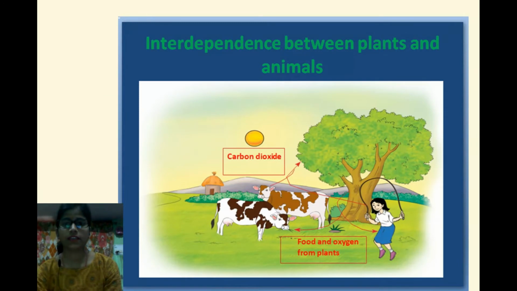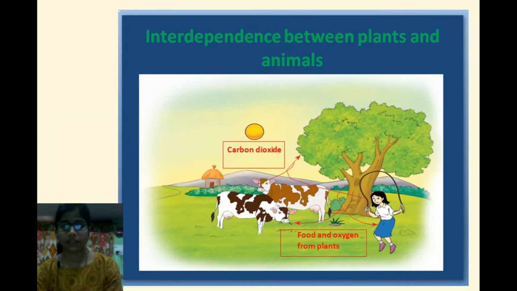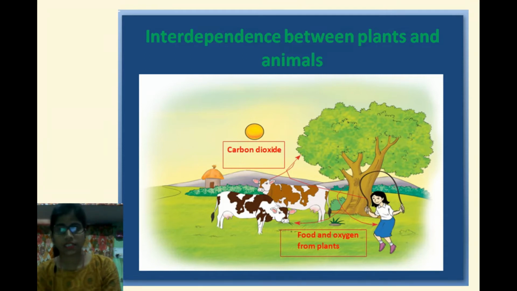Interdependence between plants and animals. This picture shows how plants and animals depend on each other. Animals and plants depend on each other in many ways. Animals get food from the plants.